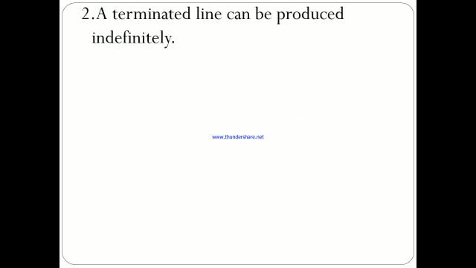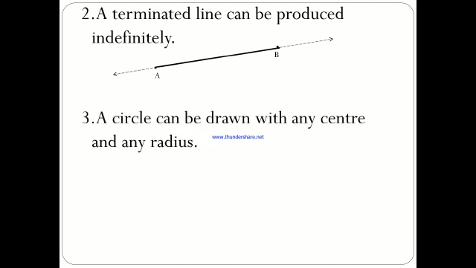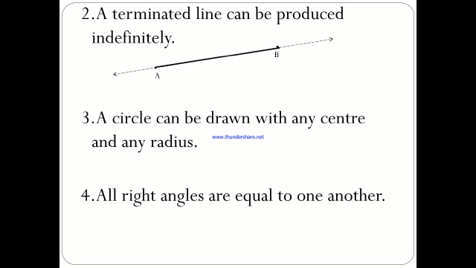Next postulate. A terminated line can be produced indefinitely. Note that what we call a line segment nowadays is what Euclid called a terminated line. So according to present day terms, the second postulate says that a line segment can be extended on either side to form a line. Third postulate, a circle can be drawn with any center and any radius. Fourth, all right angles are equal to one another.